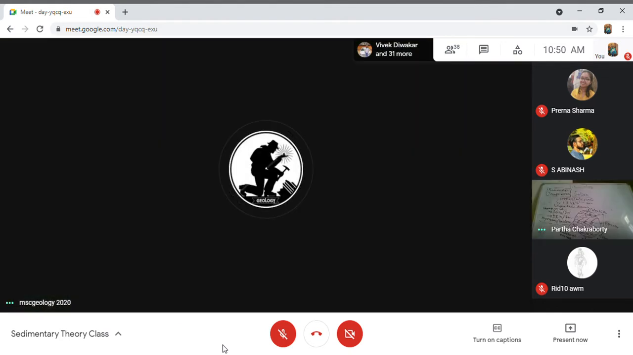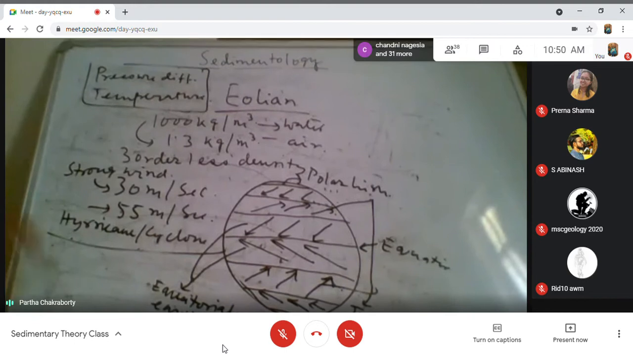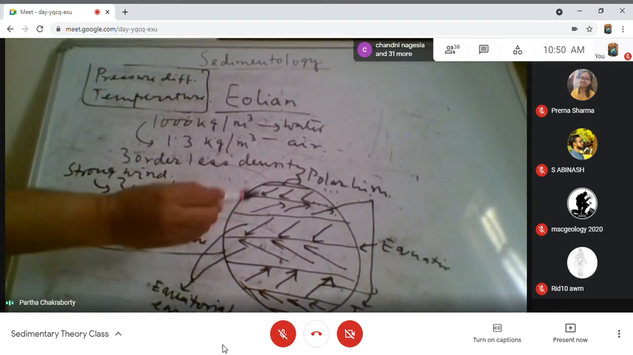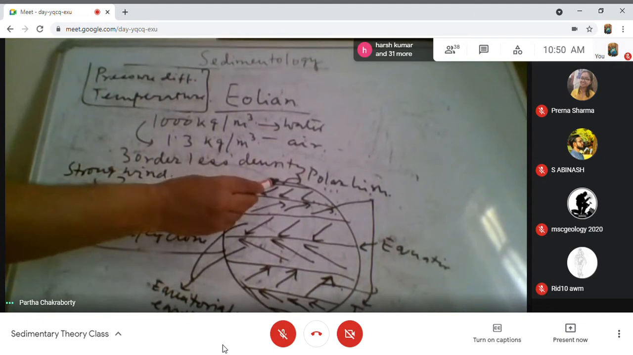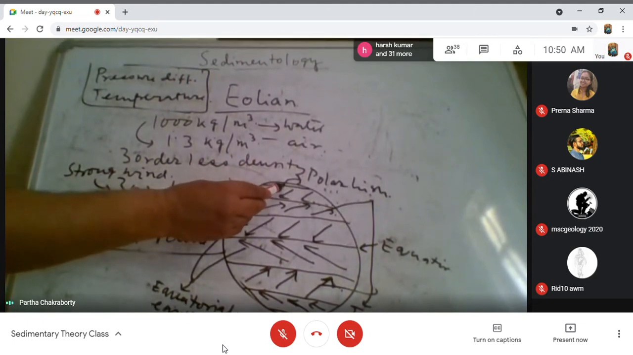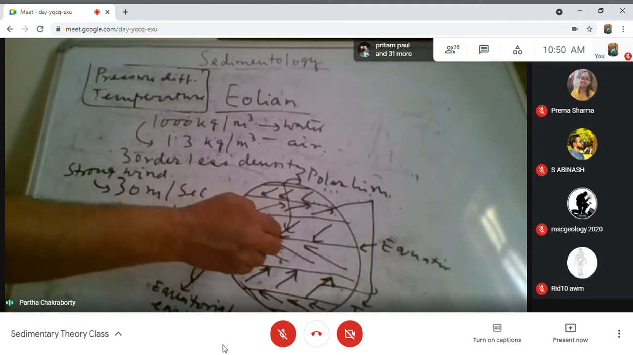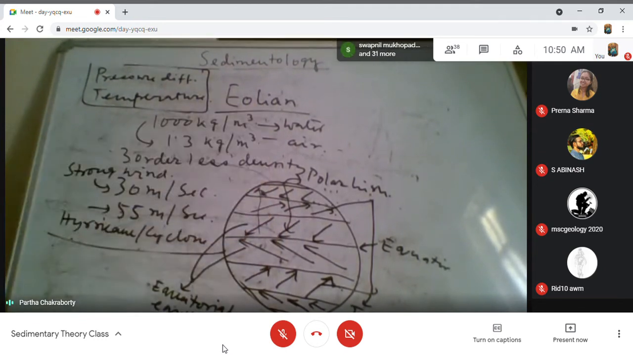Yes, sir. So what I have said: at the equator, the air becomes very hot and goes to the upper layer. The pole is cold and denser. So from the pole in the lower level, there is a movement towards the equator, and in the upper level, a movement from the equator to the pole. So this is a broad scale.